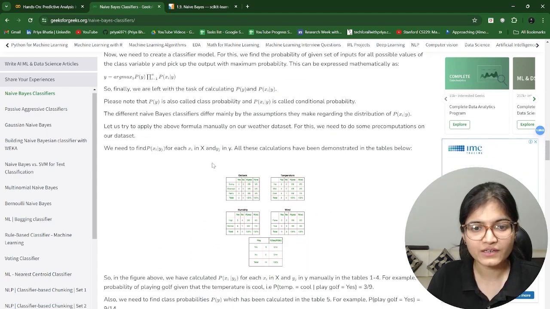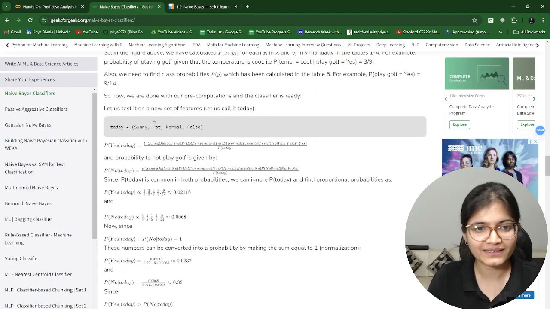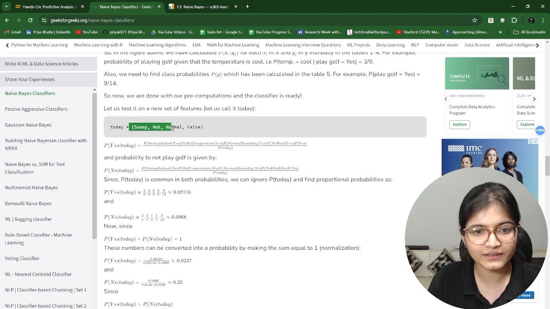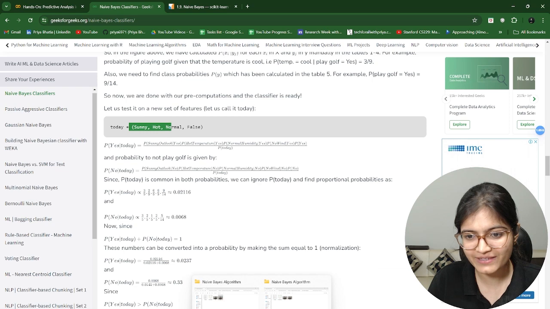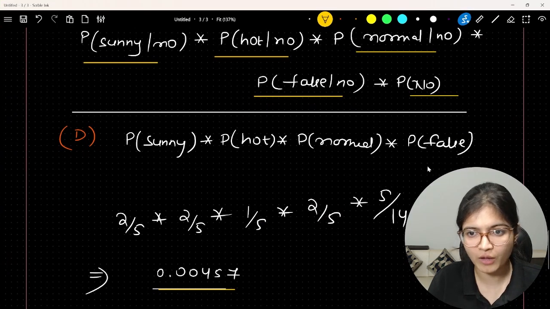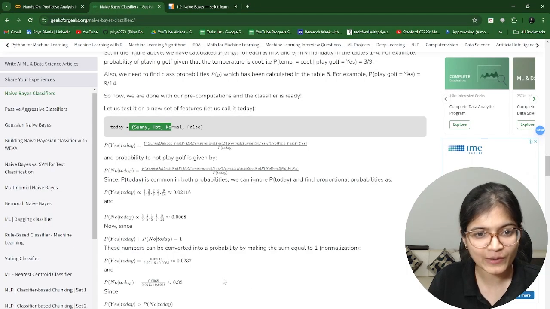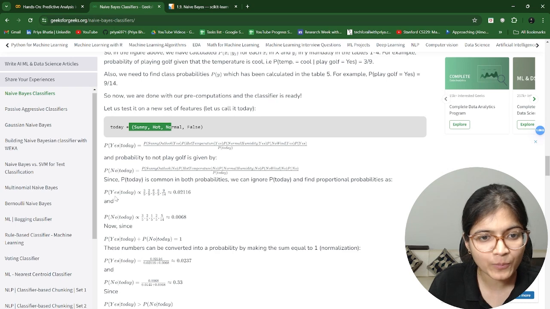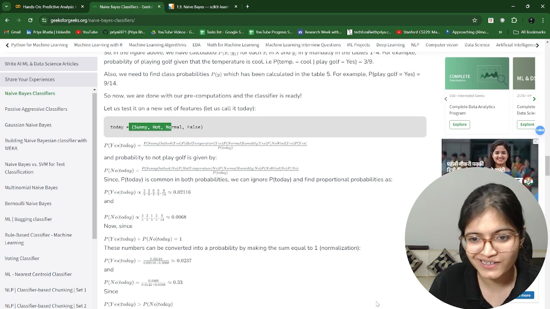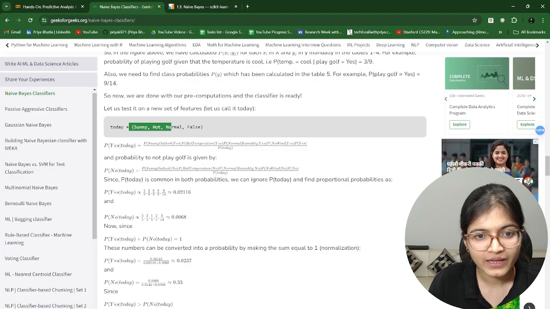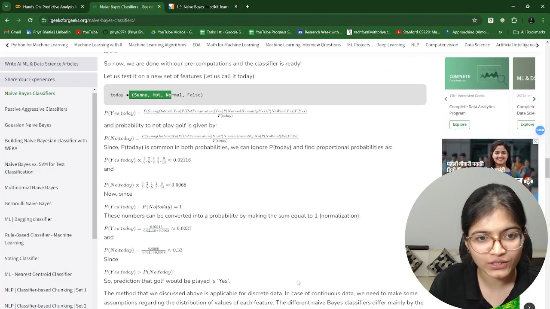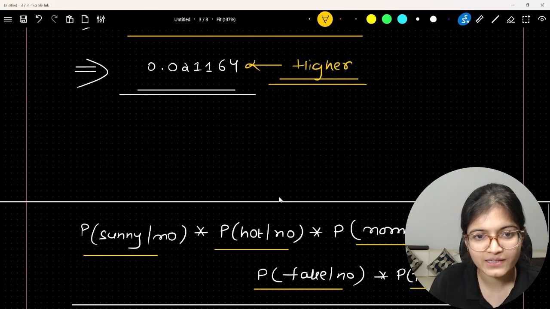Now, apart from this, you can observe that they have taken the values sunny, hot, normal, and false. Have we solved the same example? Sunny, hot, normal, and false. Yes. Let's see what calculations they have got. They have got the probability of yes given today as 0.02116, and I think we also get the same answer. What probability of no have they gotten? They have gotten the probability of no as